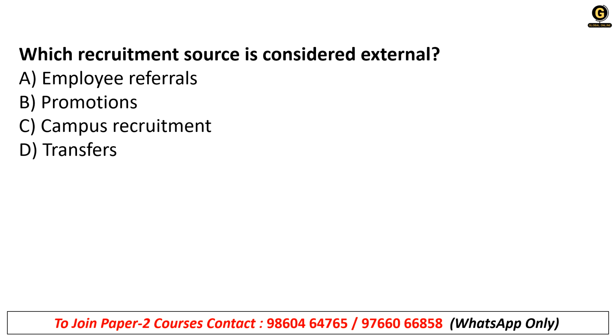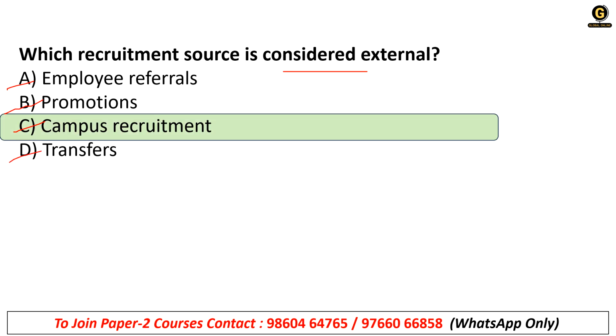Which recruitment source is considered external? A. Employee referrals, B. Promotions, C. Campus recruitments, and D. Transfers. So that is campus recruitments.